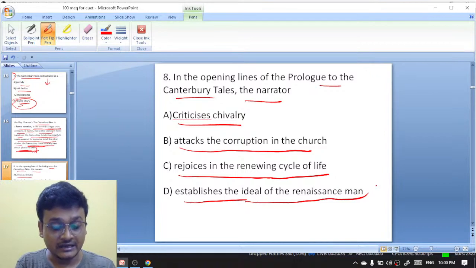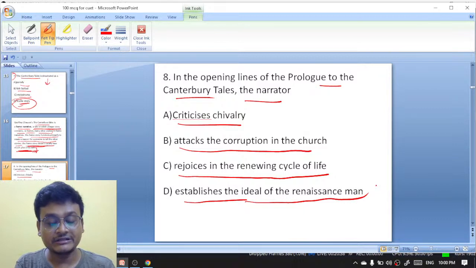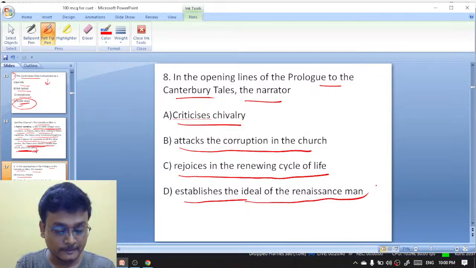I had earlier told that the beginning line of the general prologue to the Canterbury Tales is that April is the sweetest month.